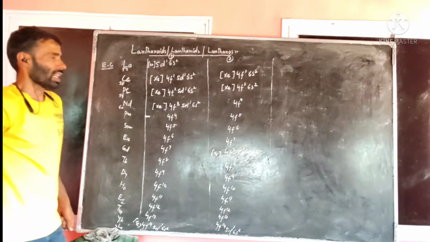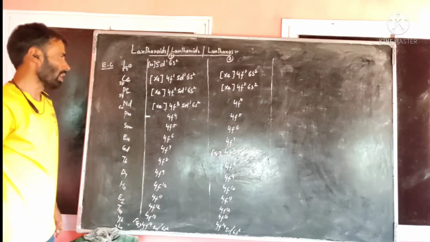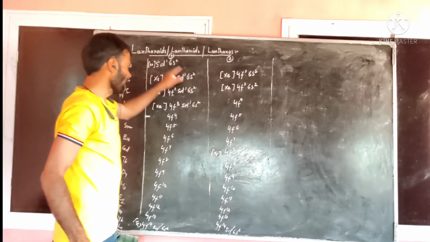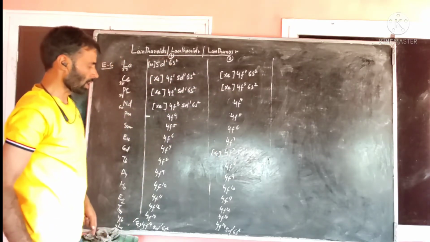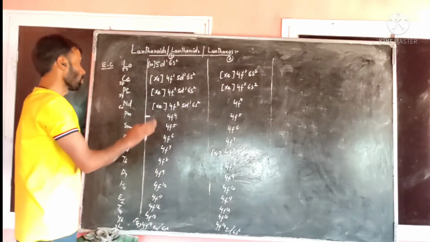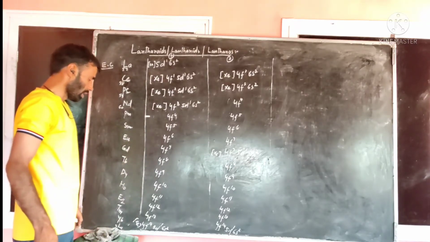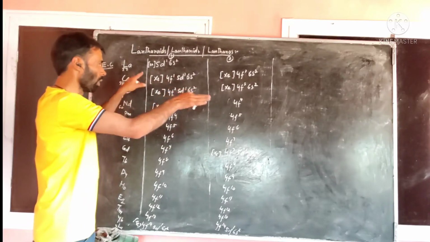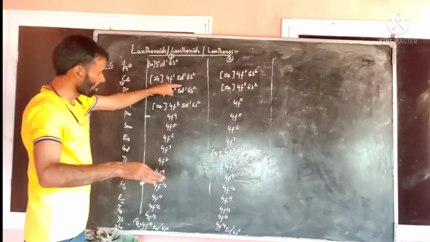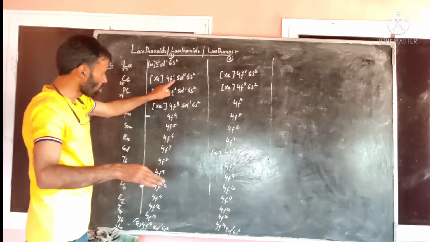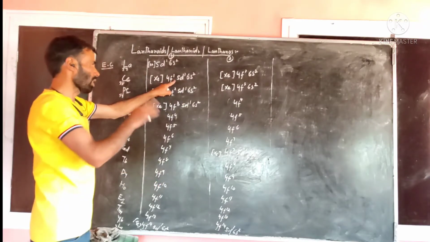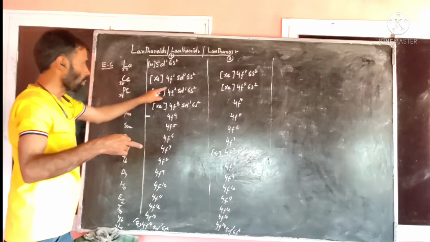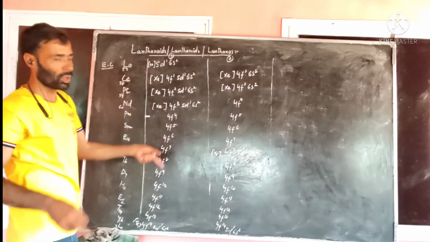So both ways are correct. It depends on what you remember; this one is also correct, and this one is also correct. It is your choice how to remember the electronic configuration of these elements. Within them, this part is fixed, and electrons are progressively filled up within the f subshell. That is the reason we call these elements f block elements.